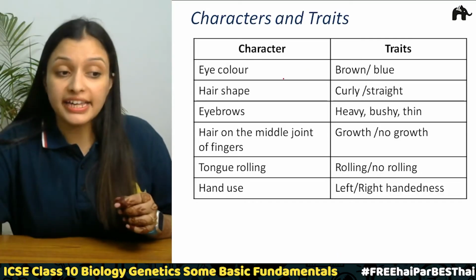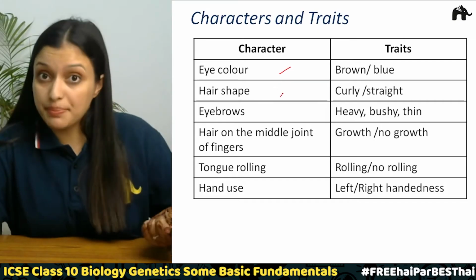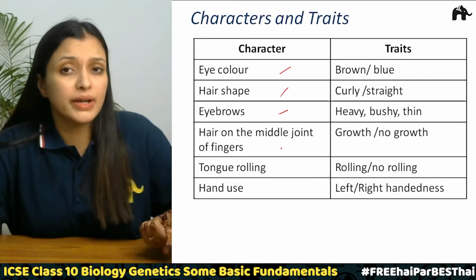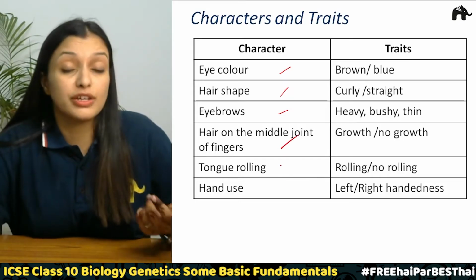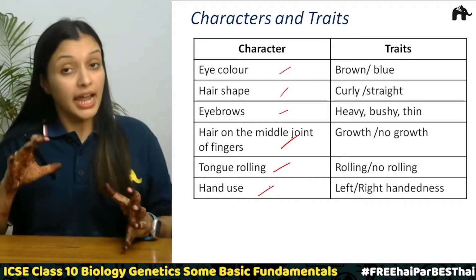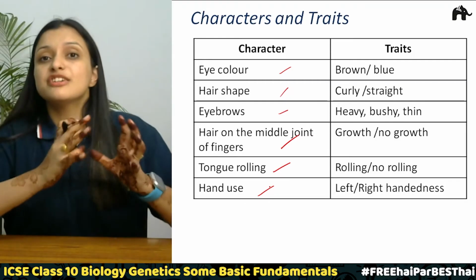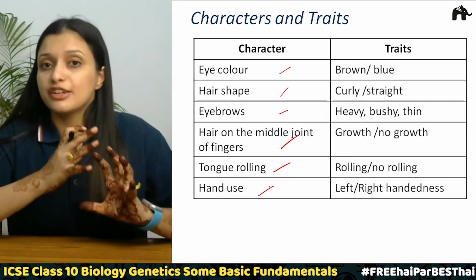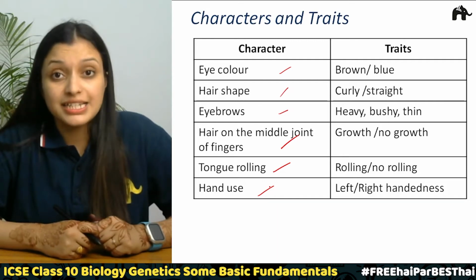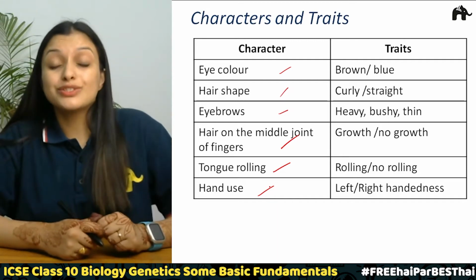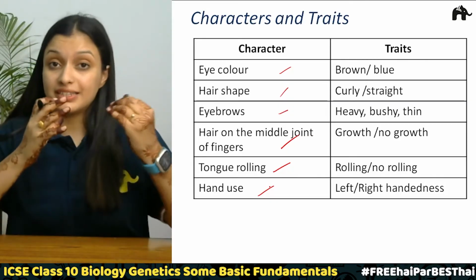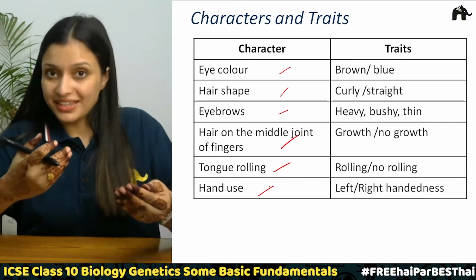For example, eye color is a character, hair shape is a character, eyebrows, hair on the middle joint of the finger is a trait, sorry, a character. Then tongue rolling, hand use, all these are characters. And what are the traits? The alternative forms of these characters. If we talk about eye color, whether the eye color is black or blue, say, that is a trait. Which trait you inherited, what is the alternative form, either black or blue or gray, right? So these are the traits.